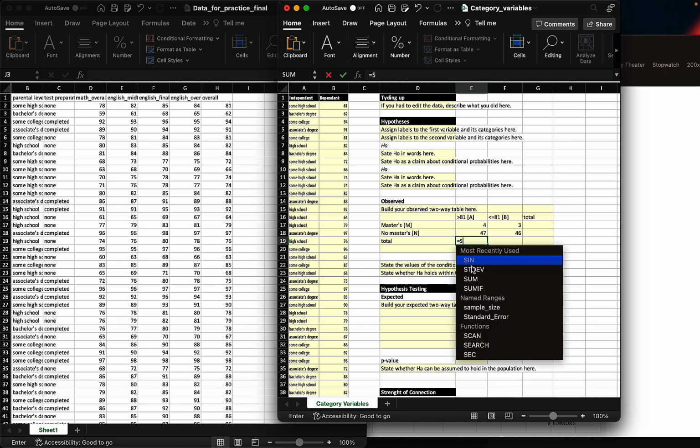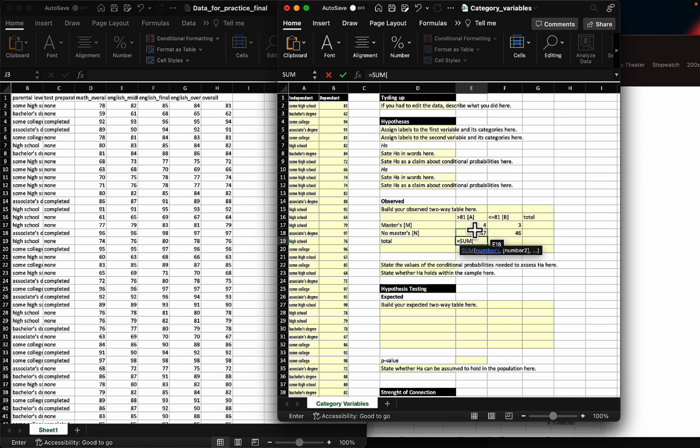So I'm going to do the sum here for this, and I'm going to copy this one over here. I'm going to do the same thing the other way around for my marginal row total. So I can copy this one and paste it here.